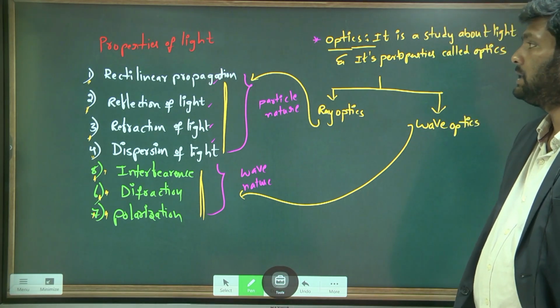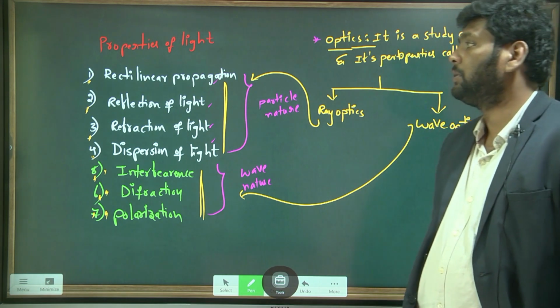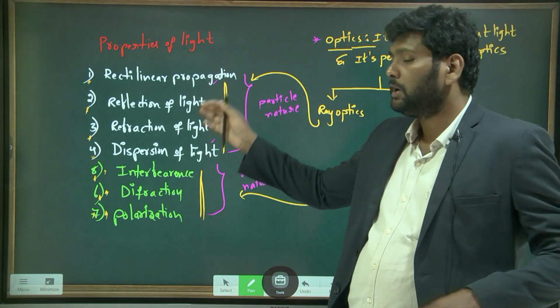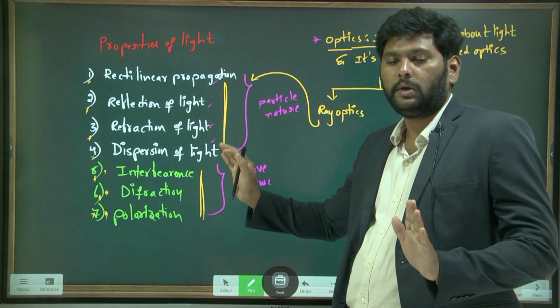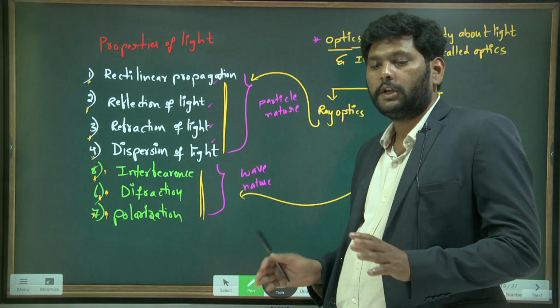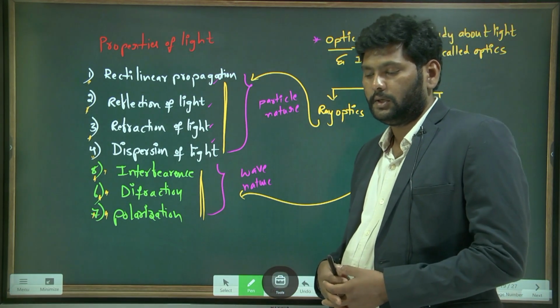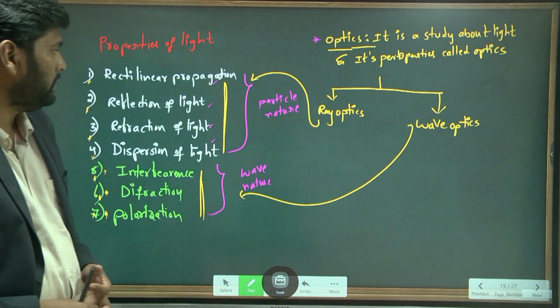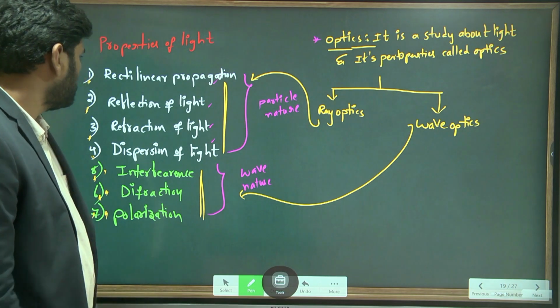Next, let's learn about these properties one by one. Studying about the properties is nothing but studying about what? Study about light. Understand? Let's start, one by one, the study about this. Can I start?